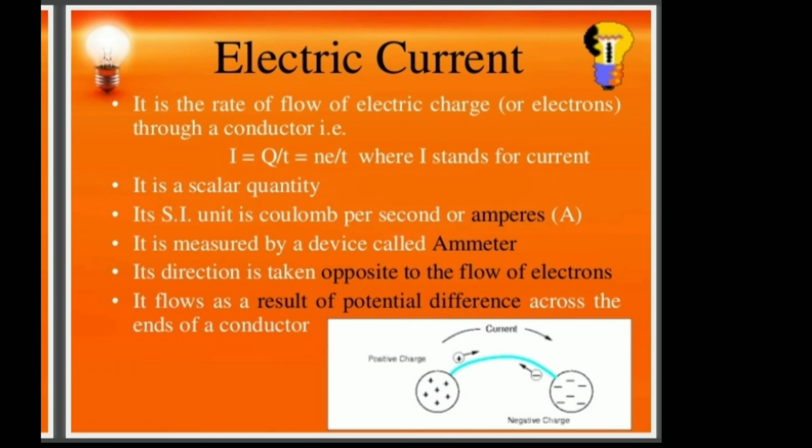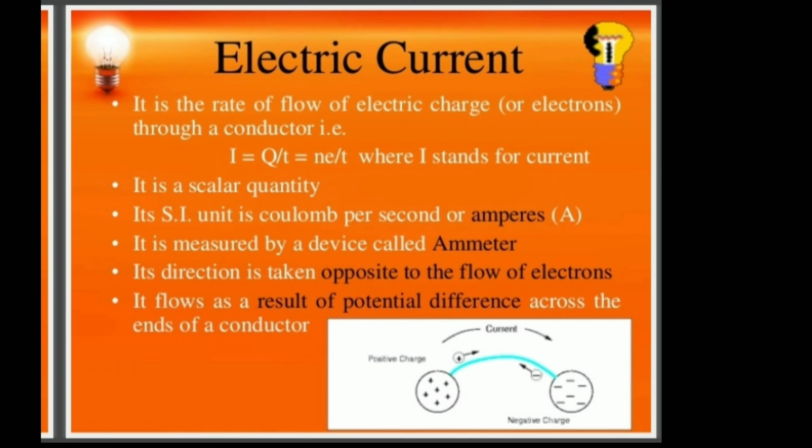Do you understand all these things? Iron, copper, and gold are different. That's why they said rate: at which rate it will flow. Gold is a very good conductor compared to copper and iron. So that's why it is the rate of flow of electric charge. Electric charge means electrons through a conductor.